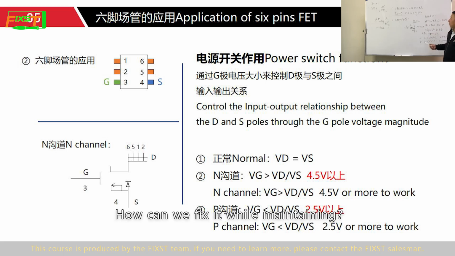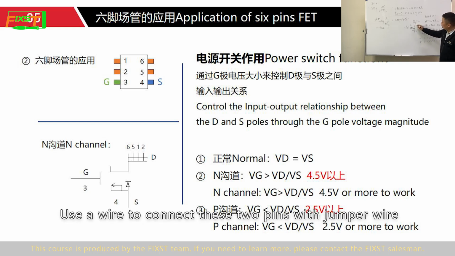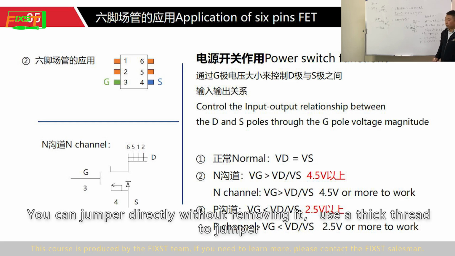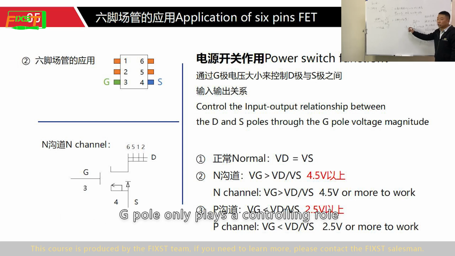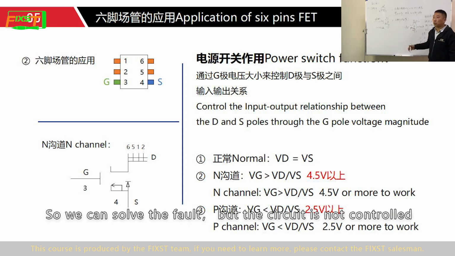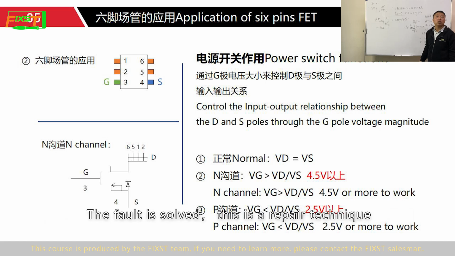How can we fix it while maintaining? Okay, we won't fix it or change it. Use a wire to connect these two pins with a jumper wire. You can jumper directly without removing it. Use a thick wire to jumper. In short, just connect the D pole and S pole directly. The G pole only plays a control role. So we can solve the fault, but the circuit is no longer controlled. The fault is solved. This is a repair technique.